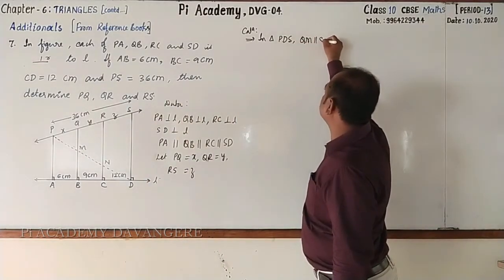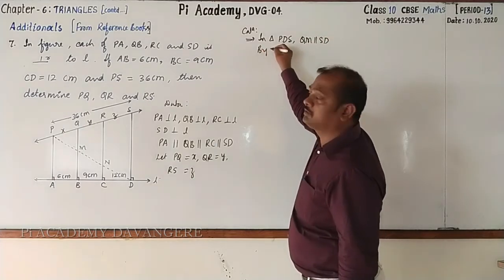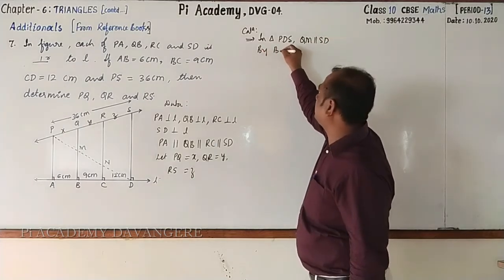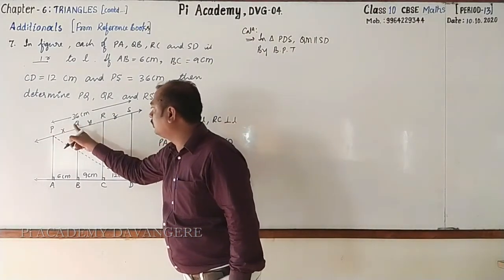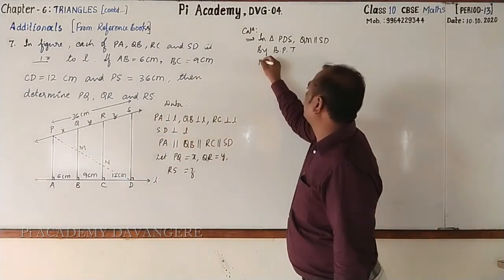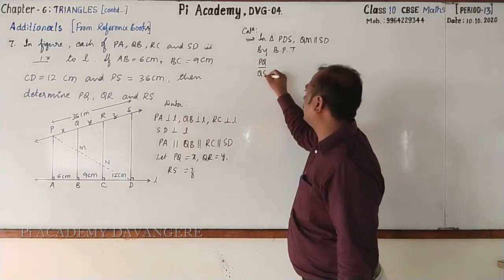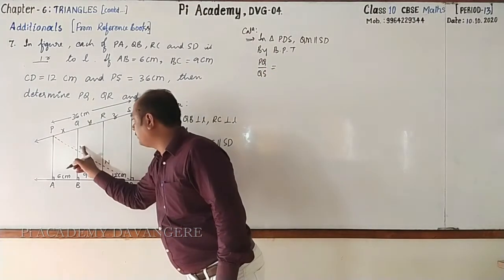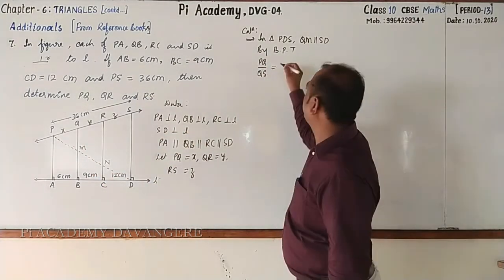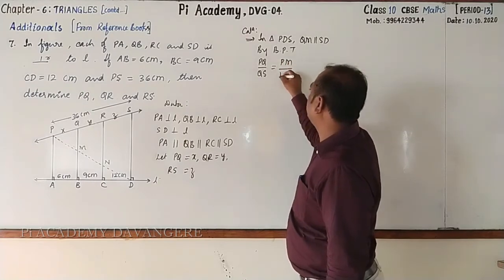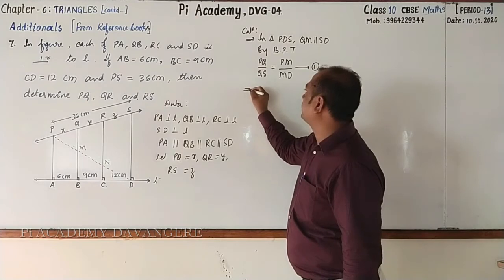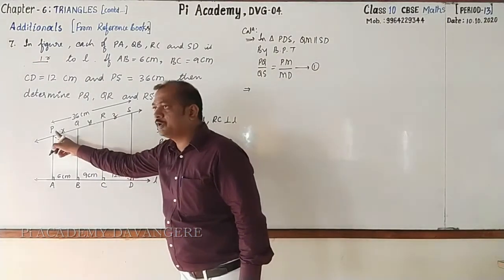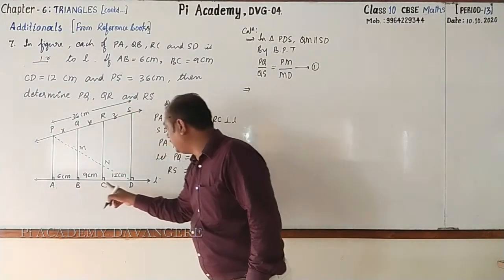Therefore, by using Thales' theorem or basic proportionality theorem, we can write PQ by QS is equal to PM by MD. You may call this statement 12. Similarly, I go for taking the triangle PAD.